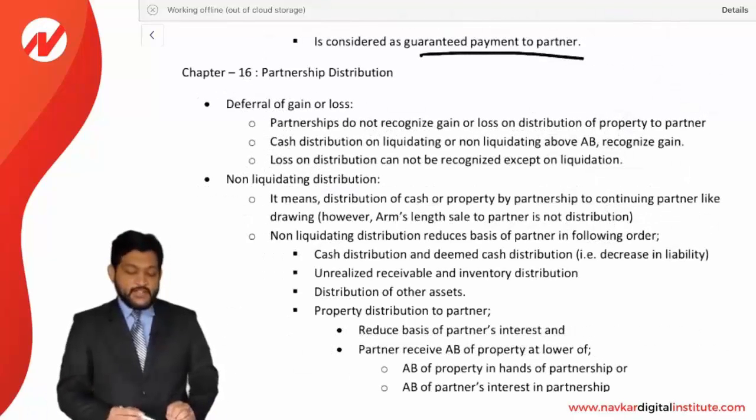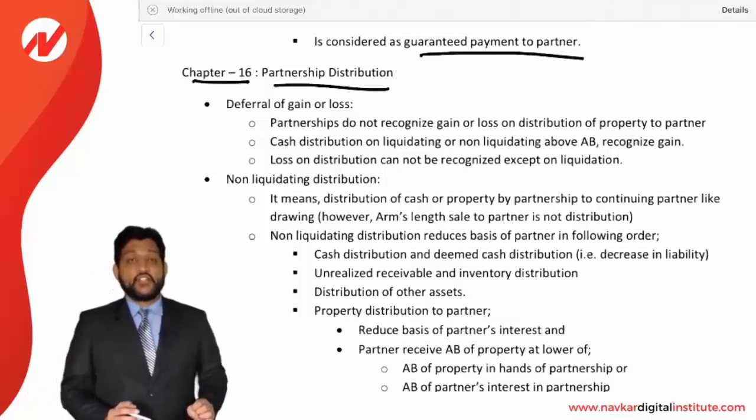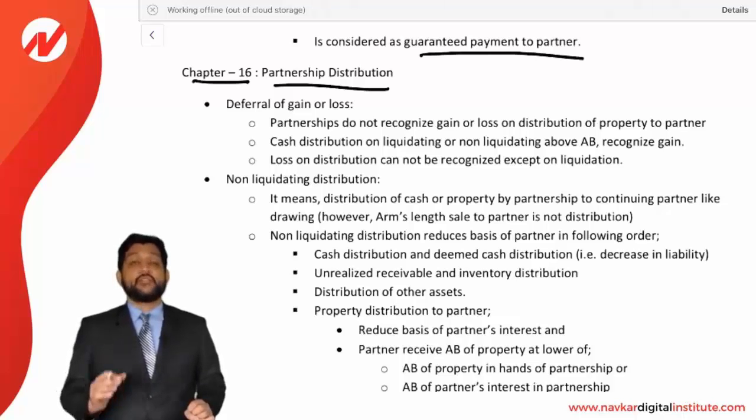Now friends, let us see the next one, chapter number 16, partnership distribution. It is again a chapter for the partnership forms only. Entity taxation, chapter number 16 relating to partnership forms. Now there is a partnership distribution. So a partnership distributes property to partners in different forms and at different times. It may be a non-liquidating distribution, it may be a liquidating distribution. When a partner leaves the firm, he is going out of the firm, so there can be a distribution. So there are different situations where a partnership distributes property or cash to the partner. What will be the taxability at that time?